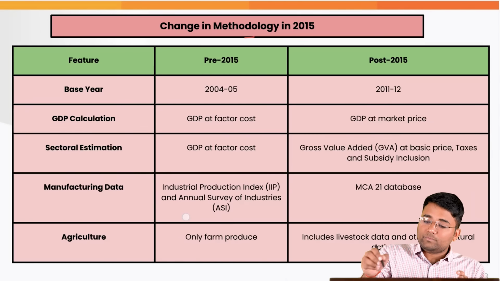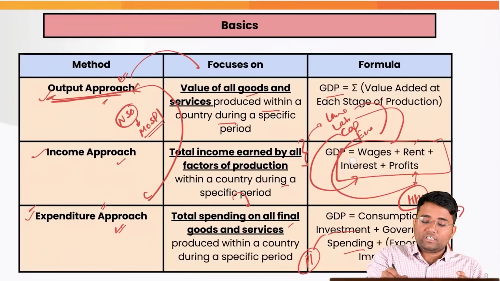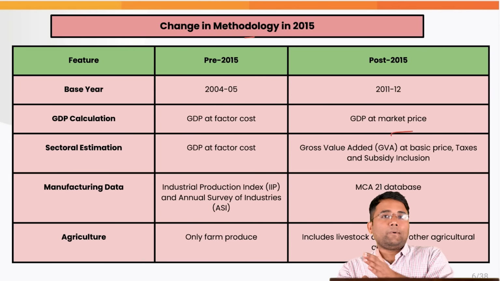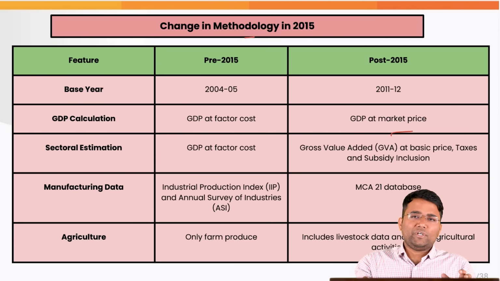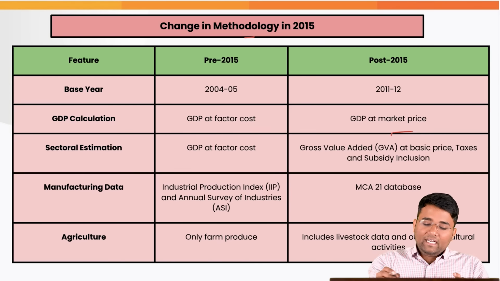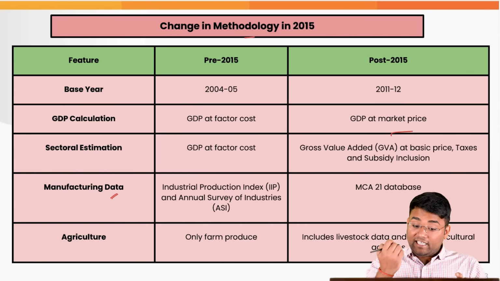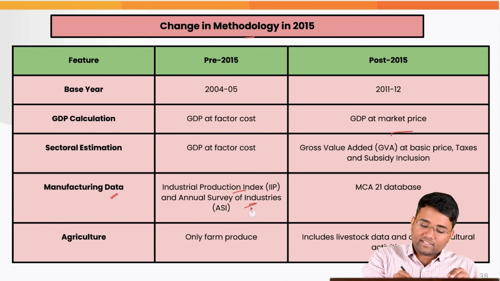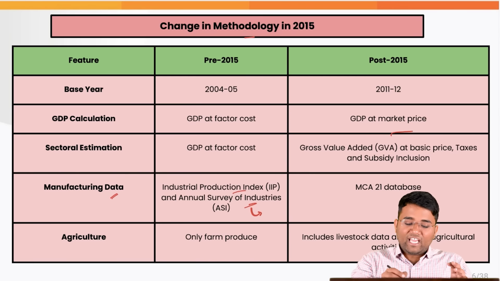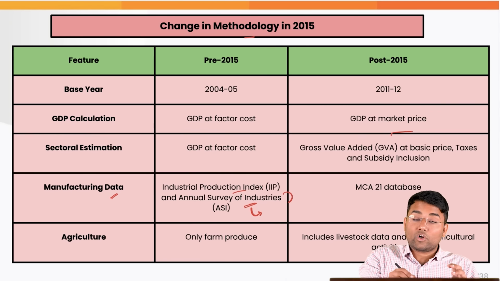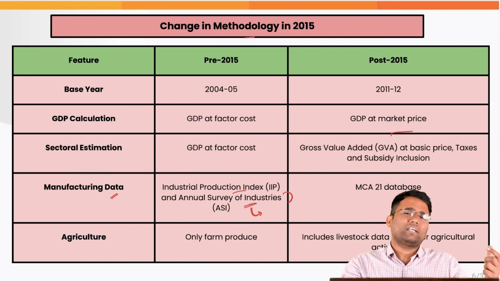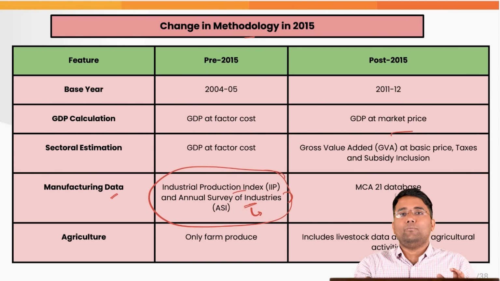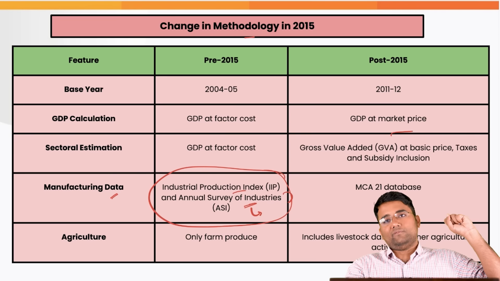Now factor cost means whatever cost we need to pay on these 4 factors of production, whereas when we talk about market prices, it also incorporates the impact of taxes. And the manufacturing data that we were getting earlier was from the Index of Industrial Production and the Annual Survey of Industries. This annual survey was not giving a true picture because of the limitations with regard to the surveys that we can get.